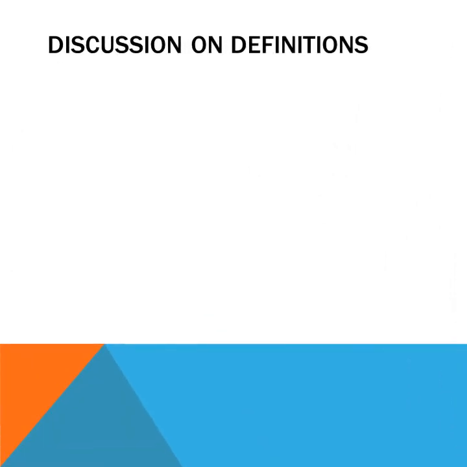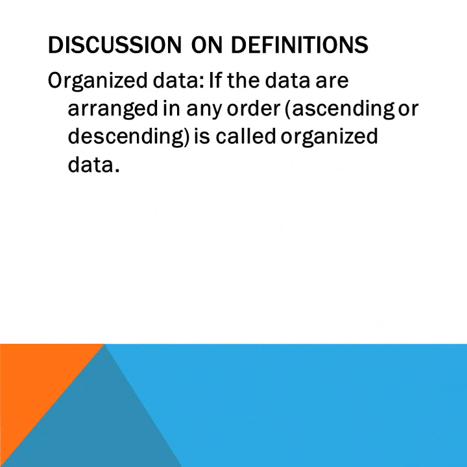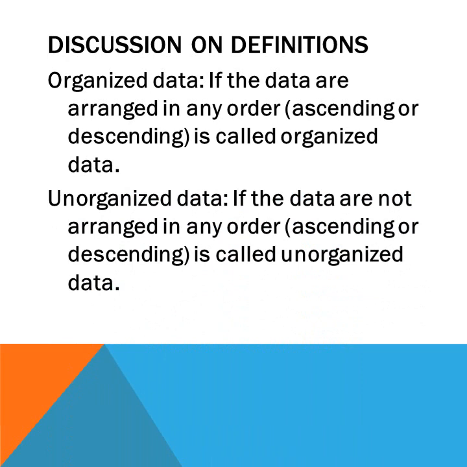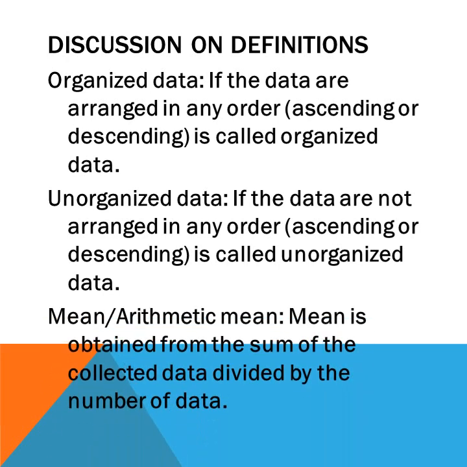Discussion on definitions. Organized data. Data are also of two kinds: organized data and unorganized data. If the data are arranged in any order, ascending or descending, it is called organized data. If the data are not arranged in any order, ascending or descending, it is called unorganized data.